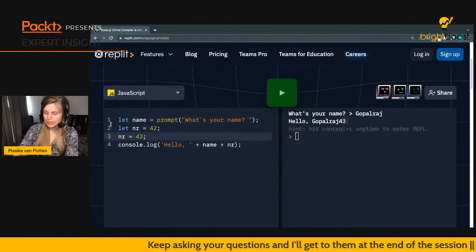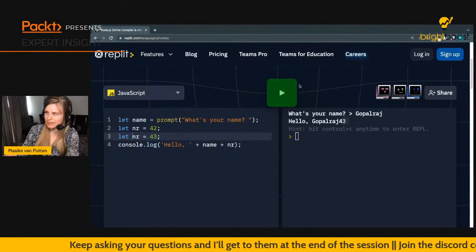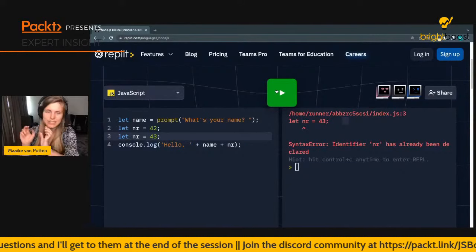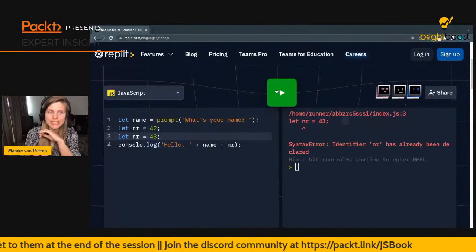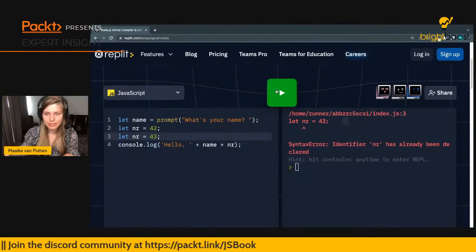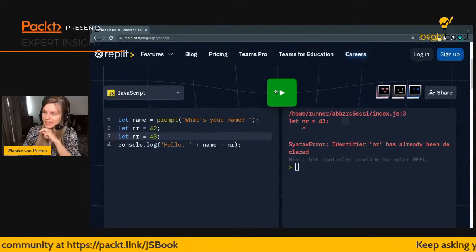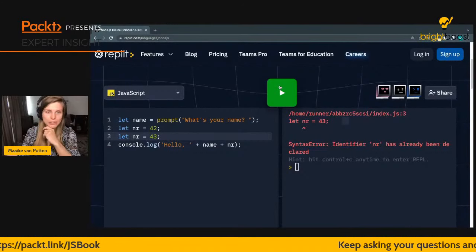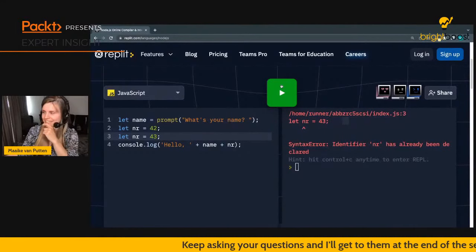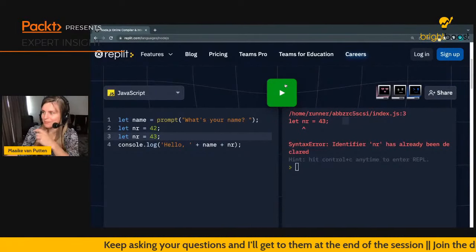If I want to do this and have the same variable in there again, this is actually giving a problem because the identifier, the name, number already exists, and it's going to try to save another one in its scope at this point, and it cannot because it has one with this name already. It's like you have two kids and you try to give them the same name. That's not going to work very well. So that's also not allowed.